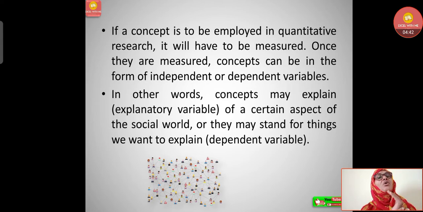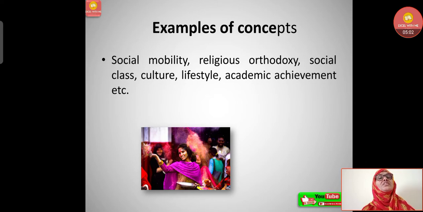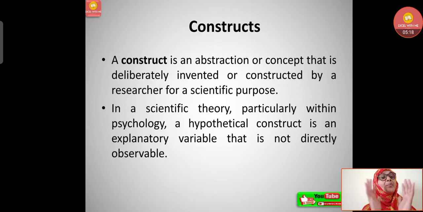In other words, concepts may be explained as explanatory variables, to help understand a certain aspect of the social world, or they may stand for things we want to explain, that is depending on something, that is a dependent variable. Now let's see the examples of concepts. Social mobility, religious orthodoxy, social class, culture, lifestyle, academic achievement, and a number of other concepts can be categorized as examples of concepts. That means they are broader, they are not a single thing.